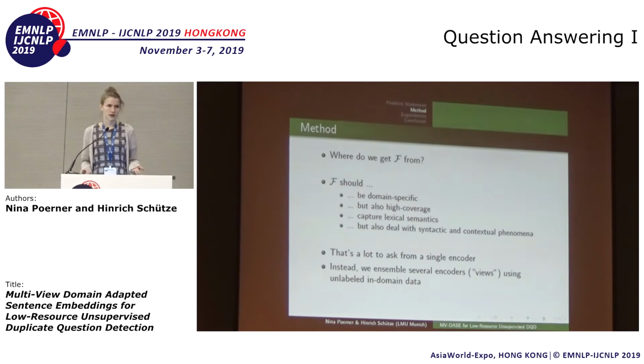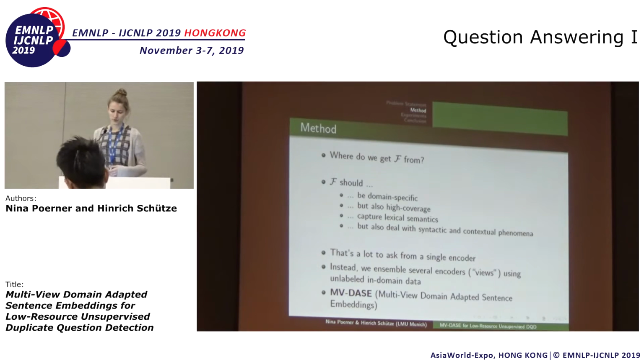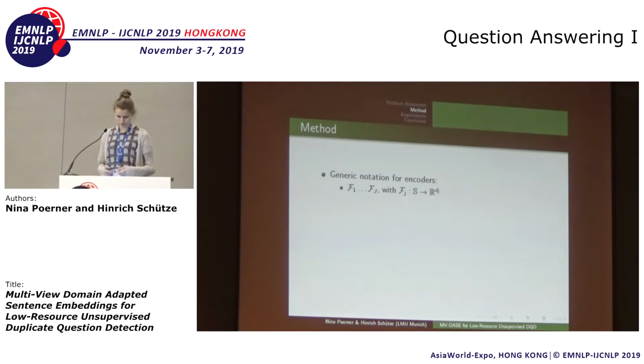So instead of using an existing sentence encoder or training our own, we decided to go back to the literature, find some sentence encoders that each tick a few of these boxes and ensemble them using unlabeled in-domain data only. And the ensembling strategy that I'm about to present then gives us something that we call Embeddings, namely multi-view domain-adapted sentence embeddings. Okay, so how does this work in detail? In the following, we use a generic notation for sentence encoders, F1 through Fj, where every Fj maps from the infinite set of possible sentences to a fixed size vector.